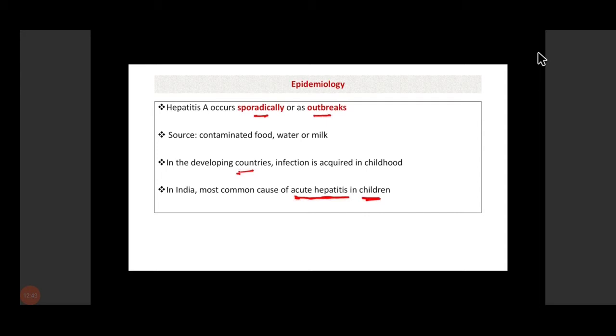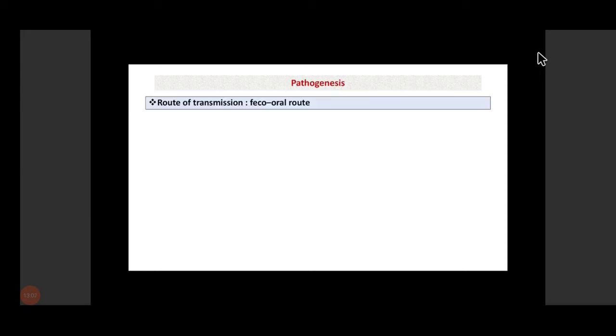Okay, so in developing countries, the infection is generally acquired in childhood, but there is a shift in acquisition of infection in developed countries. In developed countries, the disease is generally acquired during young adulthood. So there is a shift, okay. But in developing countries, most of the infections are acquired in childhood.